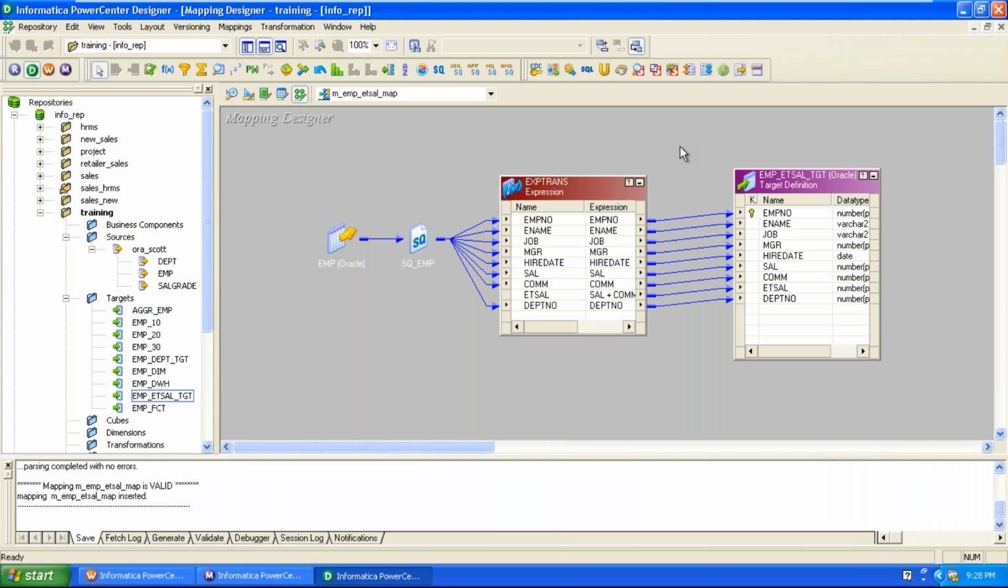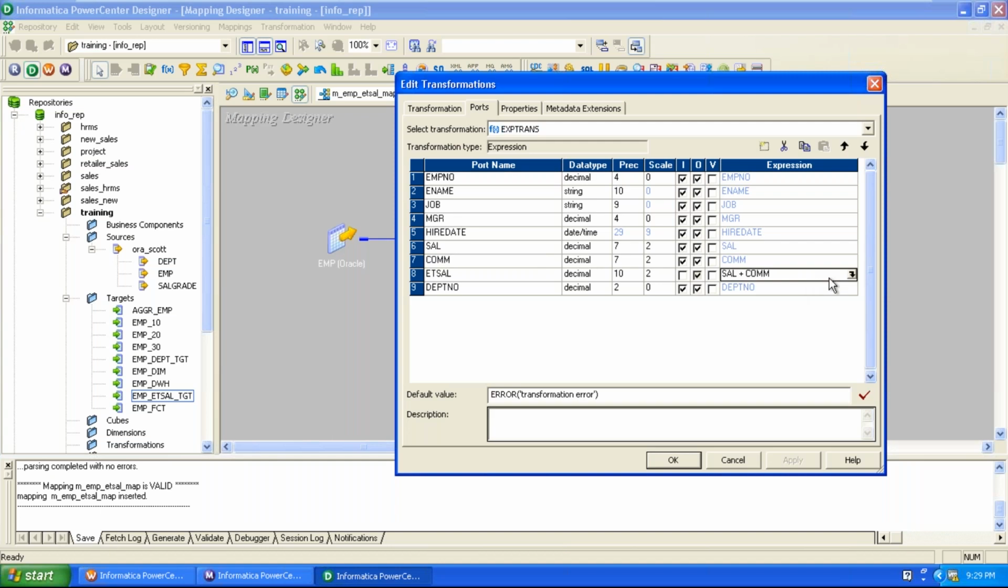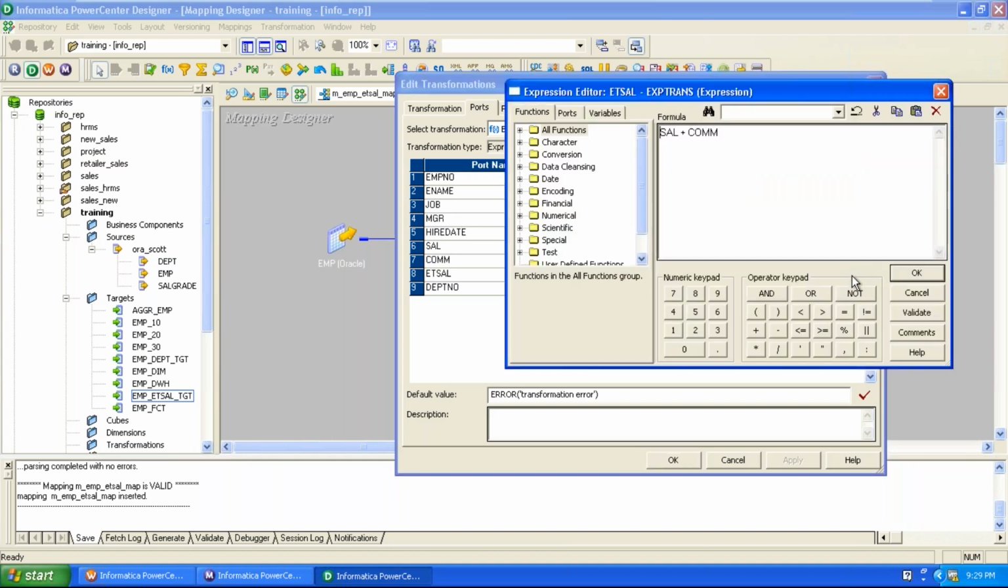That's why, as an ETL developer, we need to do one thing. If commission has null values, then replace those null values with 0 before adding them to the salary. Double click on the expression where we derived that port in the expression transformation. Go to the ports tab. Here there is no problem with the salary. Every employee is working for salary. That's why salary is always not null.